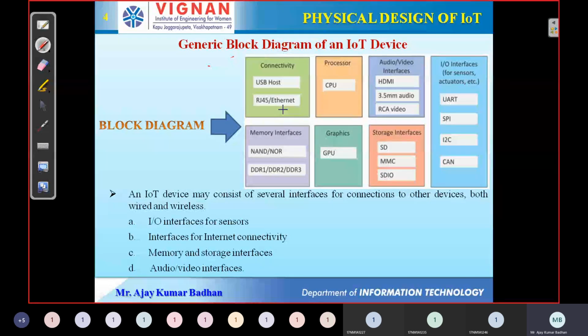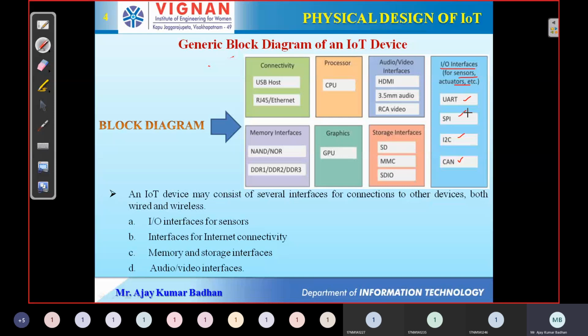We are saying that these devices, Internet of Things devices, whatever they are, we are deploying in an environment and they are performing some operation. Now these devices may try to communicate with other applications, or they may try to communicate with other devices. So definitely we require some kind of interfaces. Now this block diagram consists of various types of interfaces, something like GPIO interfaces, which are mostly used for sensors and actuators. We have UART, SPI, I2C. These are the interfaces. Based upon these interfaces, the devices can communicate with other devices.